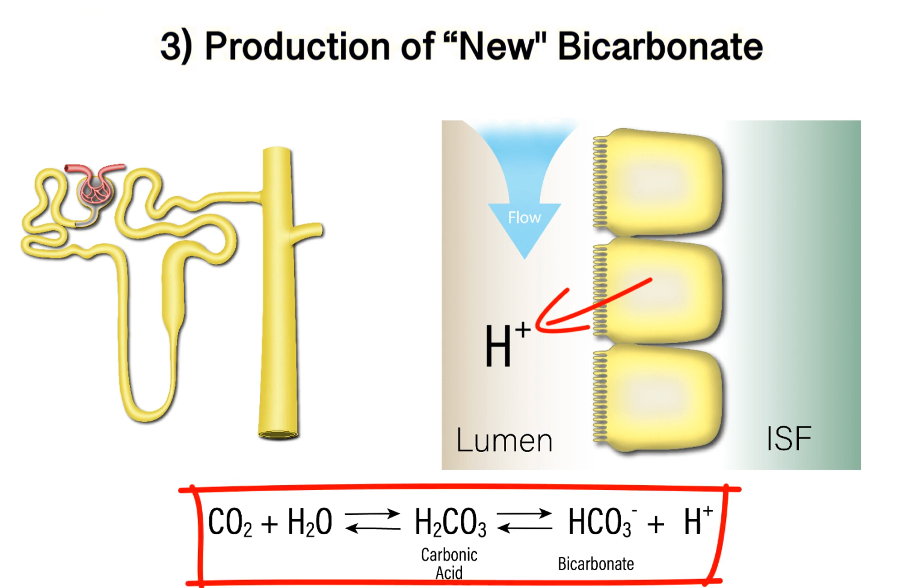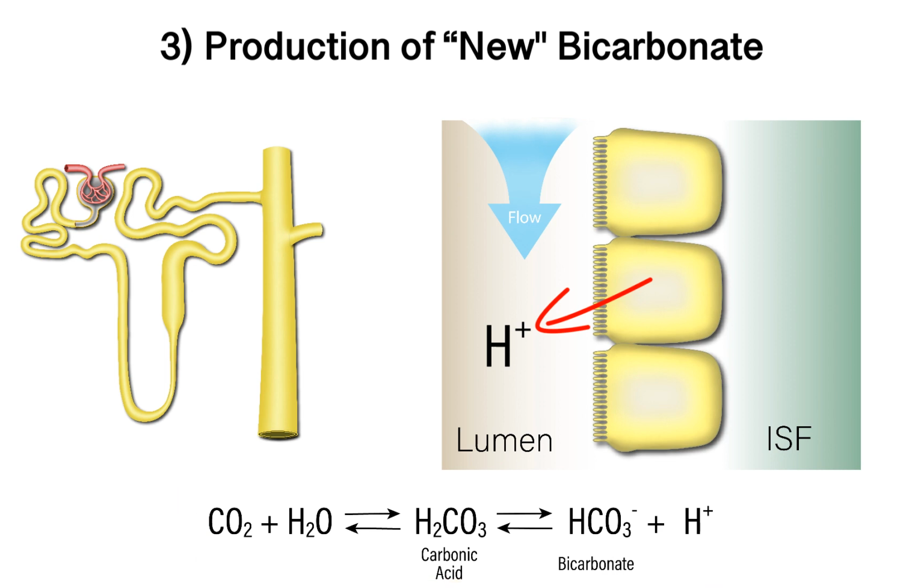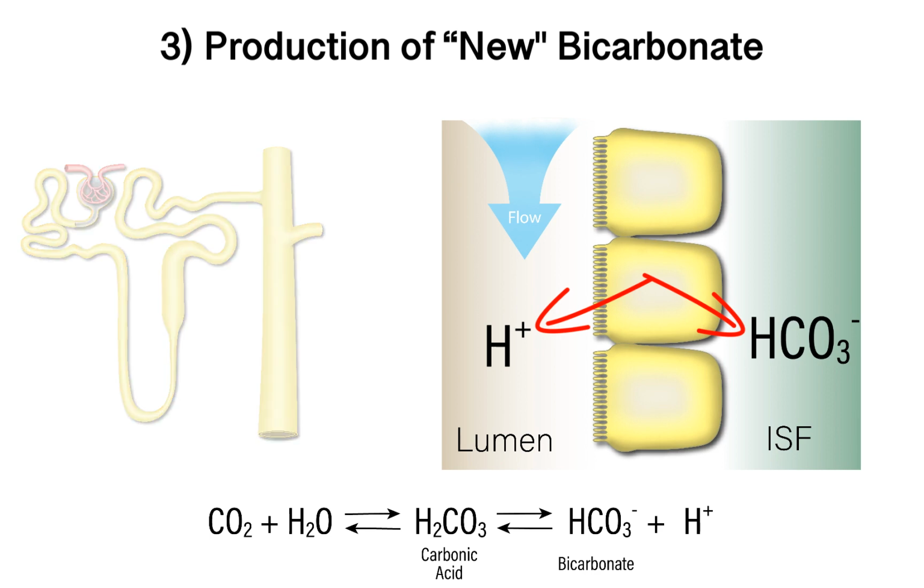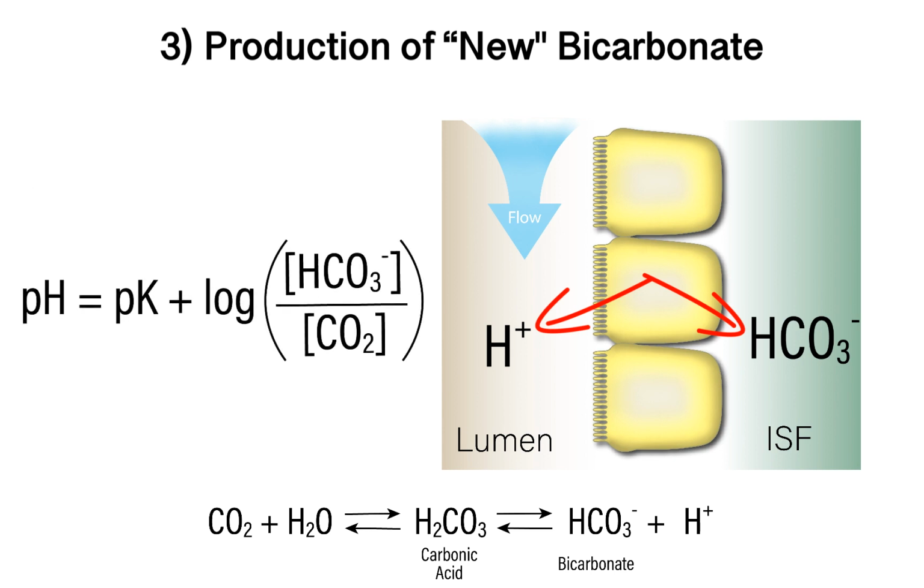So the bicarbonate that was produced by this reaction between CO2 and water is retained by the body. That is, it is transported back across the basolateral membrane and moves back into circulation. Recall the Henderson-Hasselbalch equation, where the pH is a function of the ratio between the bicarbonate and the carbon dioxide concentration. Note that this secretion of protons and production of new bicarbonate produces a net increase in the bicarbonate concentration and a net decrease in the carbon dioxide concentration. This will obviously lead to an increase in the pH.